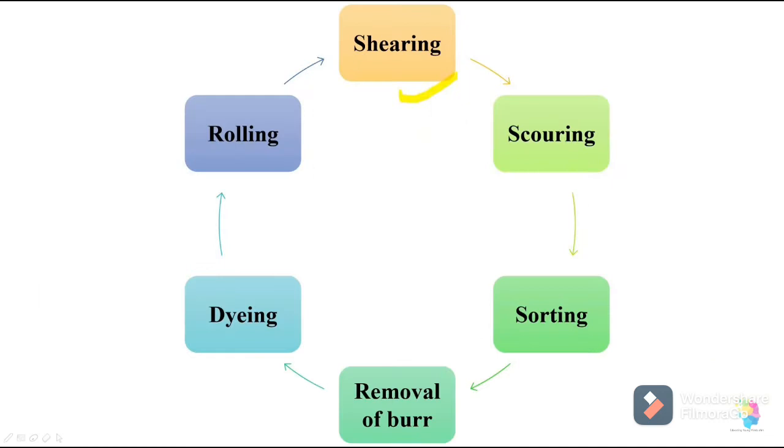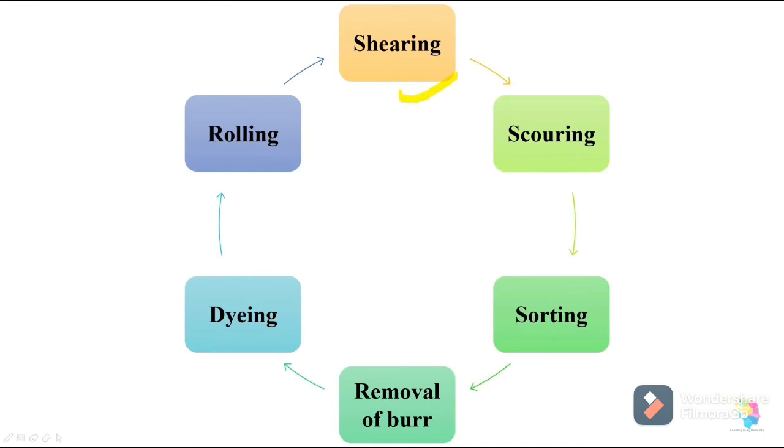When we are talking about processing of fibers into wool, it involves 6 steps. Which 6 steps? Shearing, scouring, sorting, then removal of burrs, dyeing and rolling. These 6 steps are very important. Remember all these steps, because they are very important.